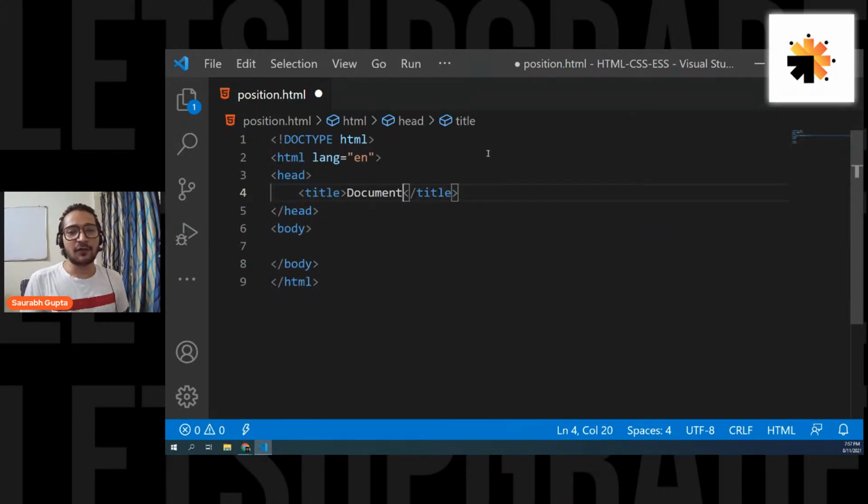Okay, now guys, for the next 10 minutes, please focus and you'll understand everything about positions. So let's go for positions.